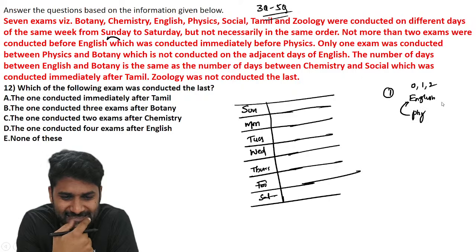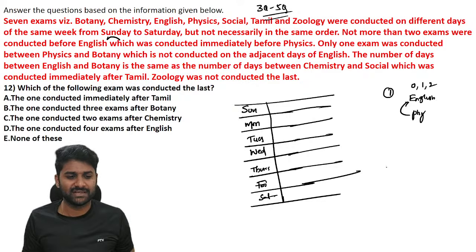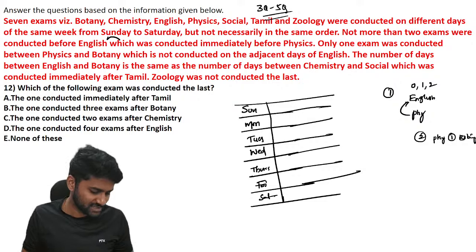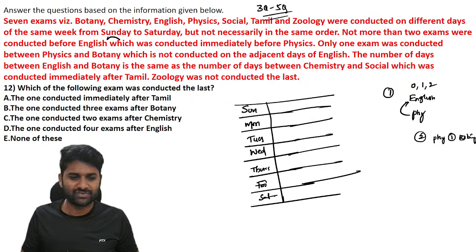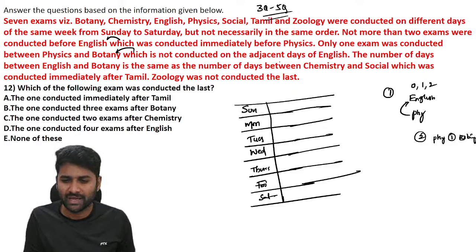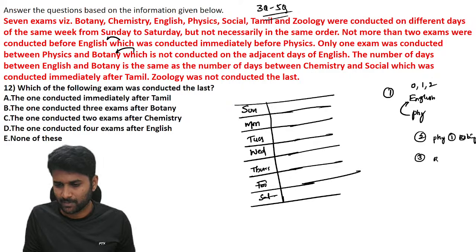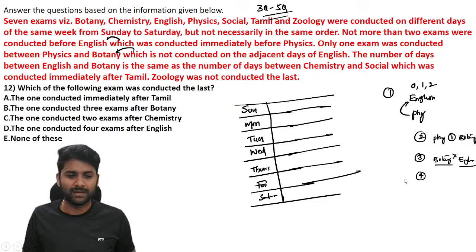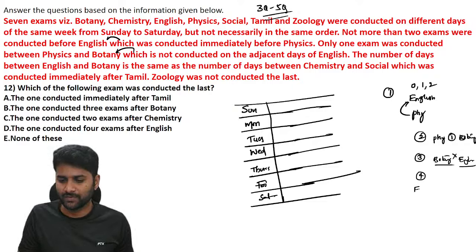Next, there is only one examination conducted between physics and botany. We don't know which one is before or after, so we are taking that information side by side. Botany is not conducted on an adjacent day of English. See, botany and English are not adjacent. Write down the point in a proper way. The number of days between English and botany is equal to the number of days between chemistry and social.